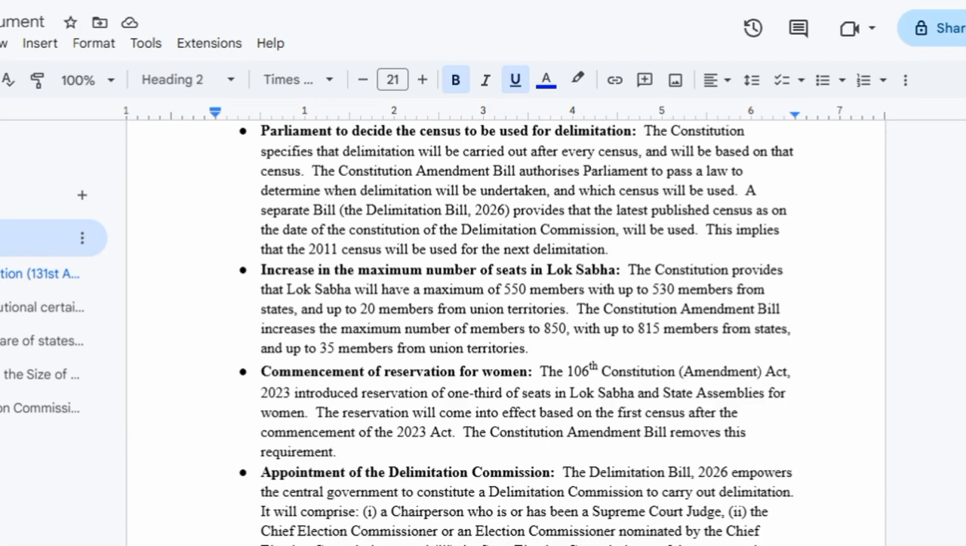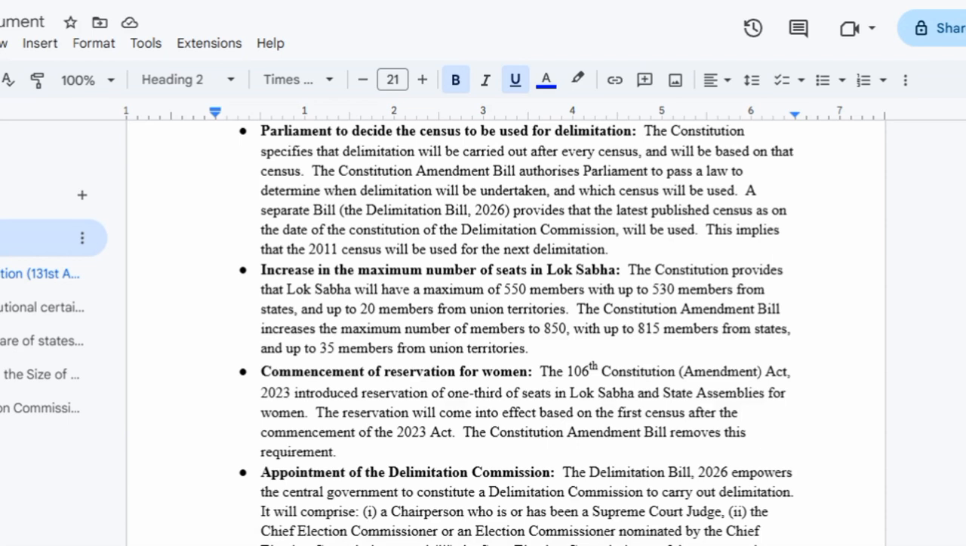The commission will comprise, first, the chairperson, who has also been a Supreme Court judge. Second is the Chief Election Commissioner, and the election commissioner that is nominated by the CEC, and third is the state election commissioner of the concerned state. The central government will appoint the chairperson.